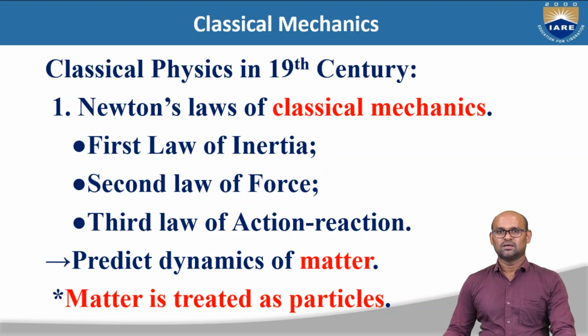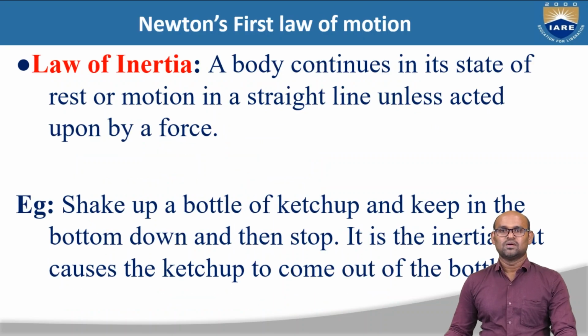That means at x equal to 0, at time t equal to 0, after a certain time, where will the particle or object be? We can predict the dynamics. So the matter is treated as particles in classical physics. Treating matter as particles, we study the dynamics of matter using Newton's laws. Let us see in detail what these laws are.